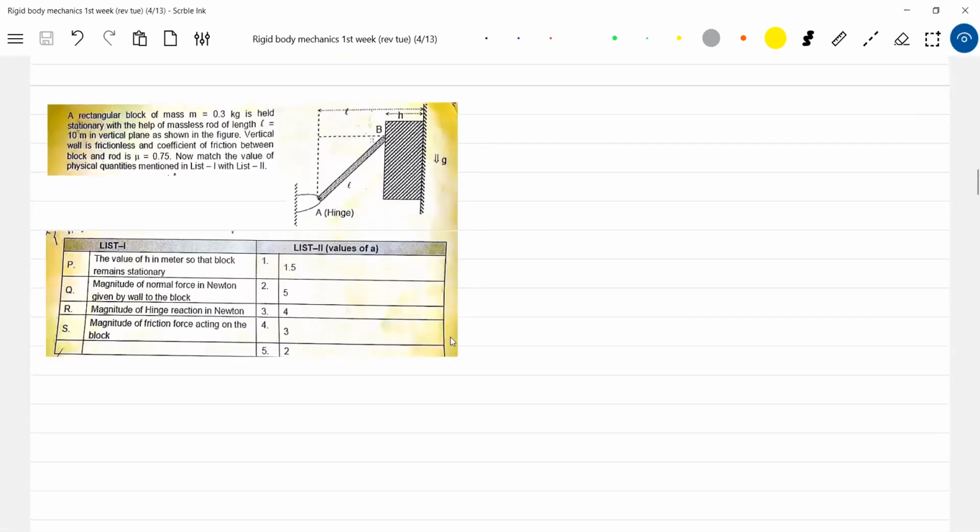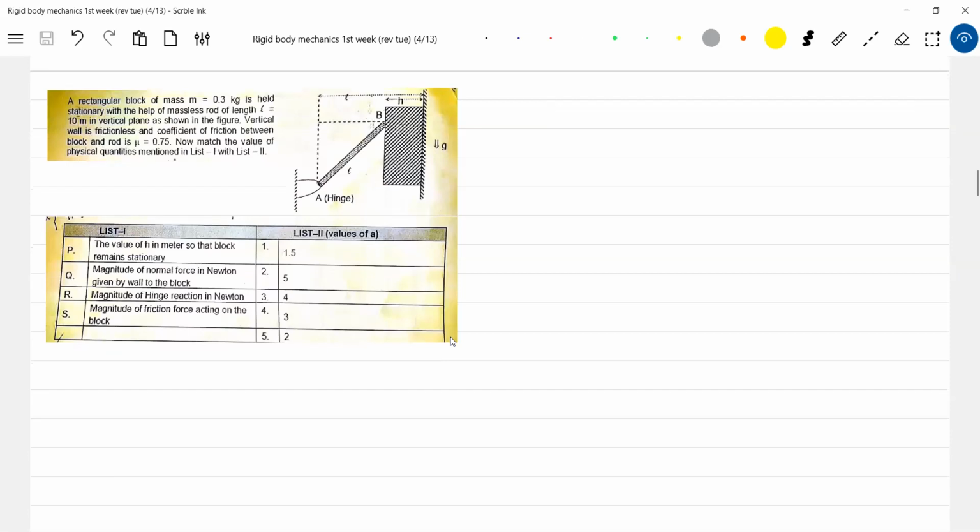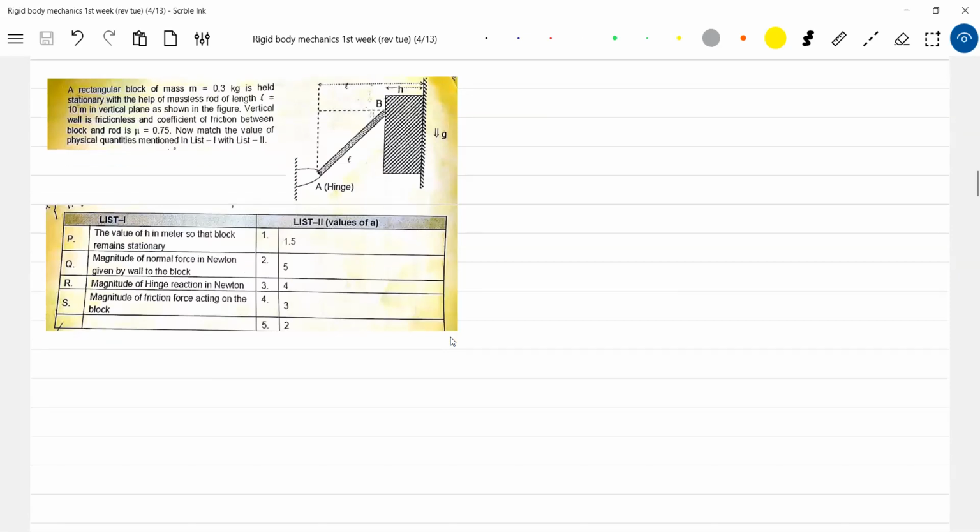Some slightly toppling idea. Read once. It's very simple. The only thing is the free body diagram you have to draw. You have to get that free body diagram. What are the various forces acting?